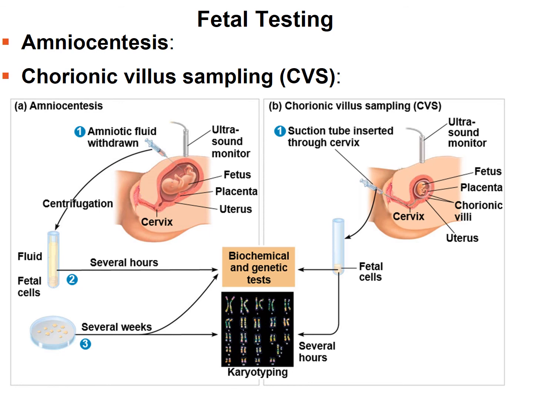Now, a positive of the one on the right-hand side, the chorionic villus sampling, is that it can be done earlier in the pregnancy. It can be done at 10 weeks, whereas the amniocentesis is usually done at 15 weeks. One of the negatives, however, is that chorionic villus sampling has a slightly higher chance of a miscarriage. So you have to weigh your options when determining whether you want to have one done over the other.